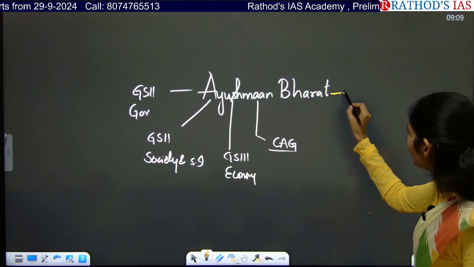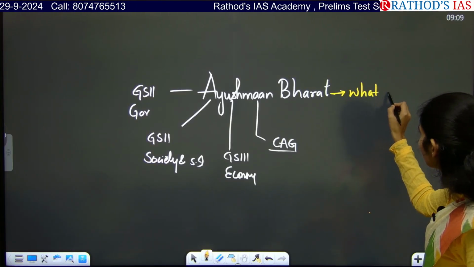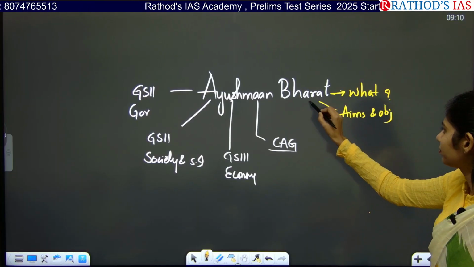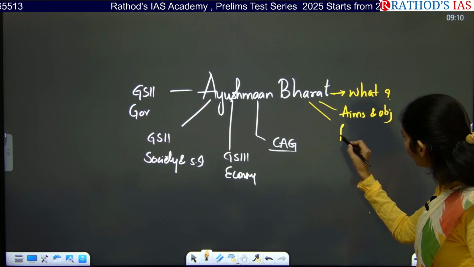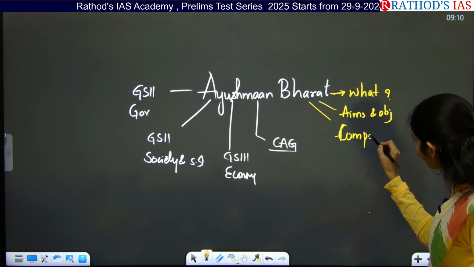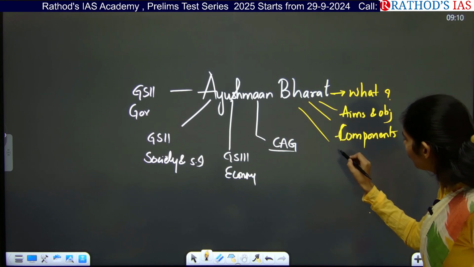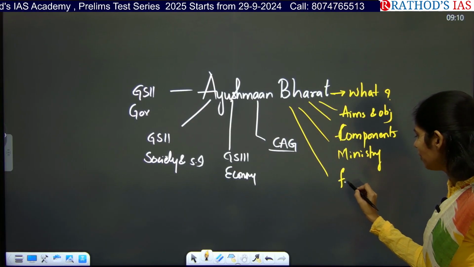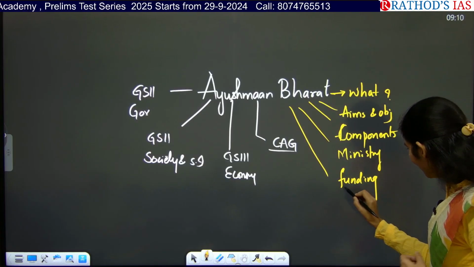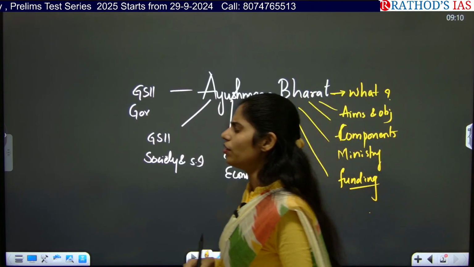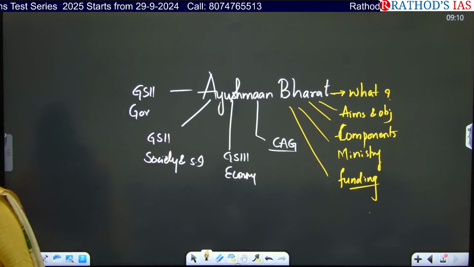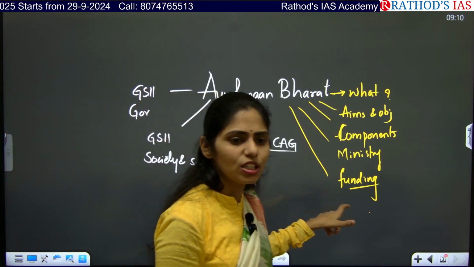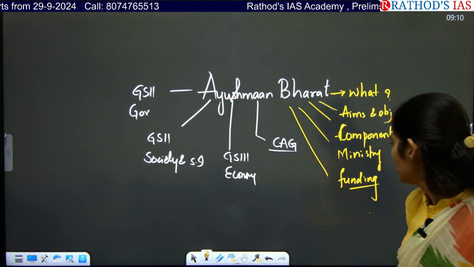So what are the dimensions you have to see? What is the scheme about? What are the aims and objectives of the scheme? And you have to see what are the important components of the scheme, under which ministry it is coming, and you have to see the funding mechanism. And we discussed about the increasing centrally sponsored schemes in recent changes of center-state relations. So this Ayushman Bharat is also one of the centrally sponsored schemes, right? So you have to see funding.